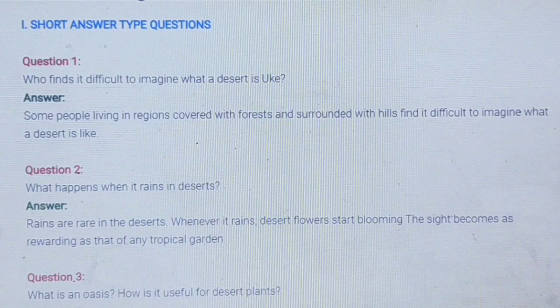Short answers. Who finds it difficult to imagine what a desert is like? Some people living in regions covered with forest, surrounded by hills, find it difficult to imagine what a desert is like. What happens when it rains in the desert? Rains are rare in the desert. Whenever it rains, desert flowers start blooming. The sight becomes as rewarding as that of any tropical garden.